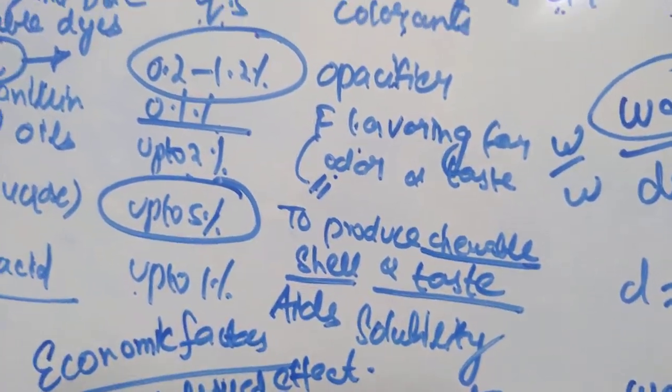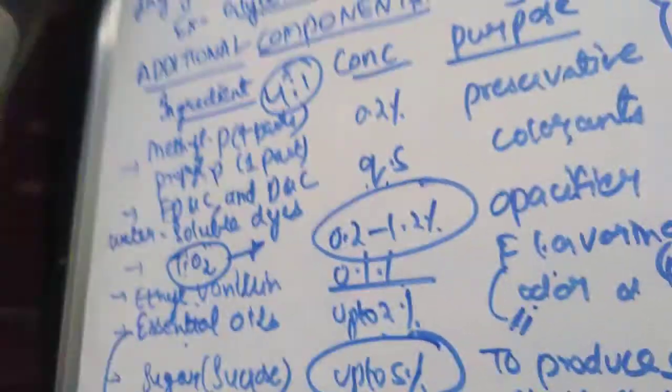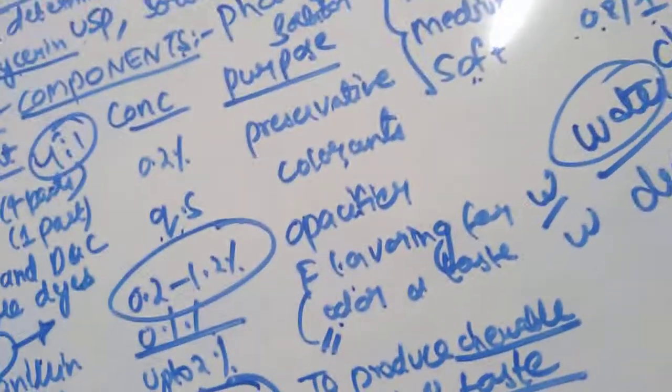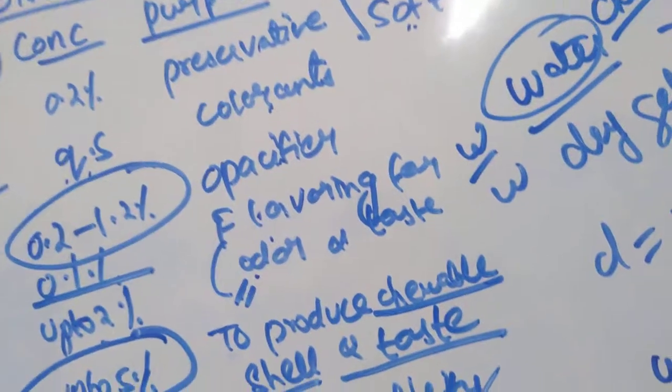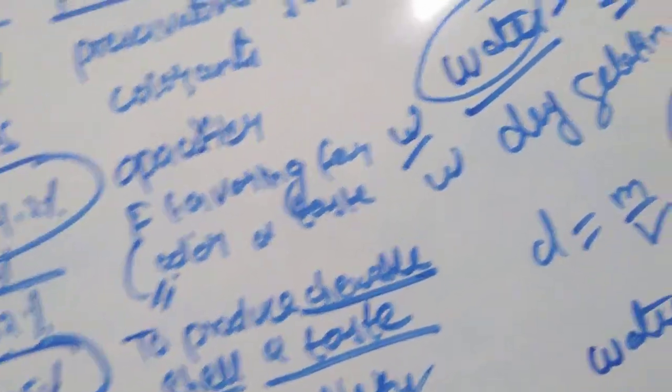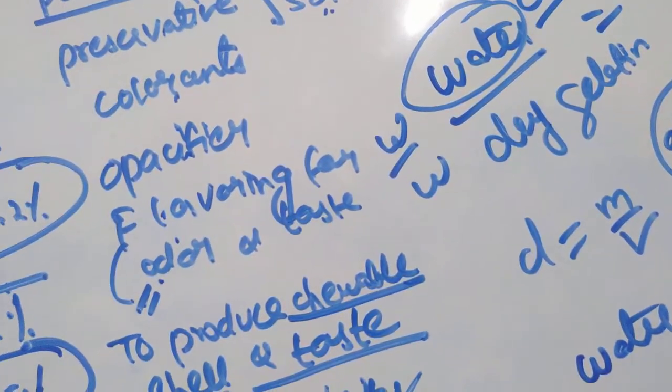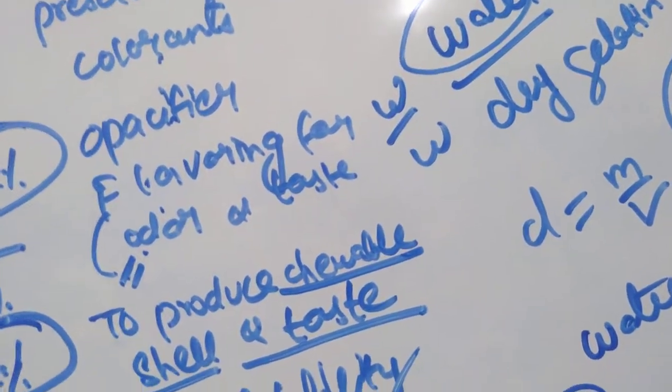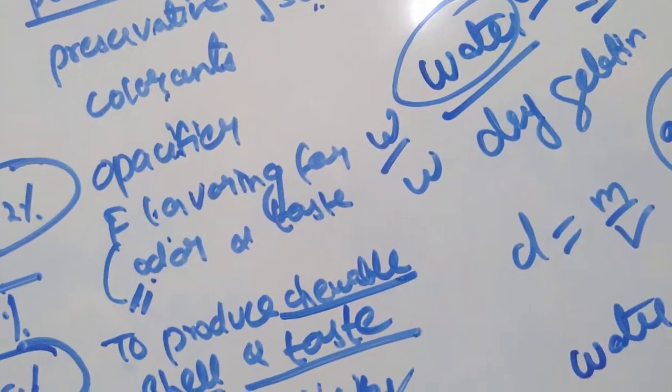While using colors you also have to be careful, because I told you iron is present in gelatin. Dark spots may occur in the shell. How can dark spots occur? Due to the migration of water soluble iron sensitive ingredients from the fill material into the shell. If iron is present in more content, the water soluble iron contents will migrate, and due to that you will get dark spots on your capsule shell.